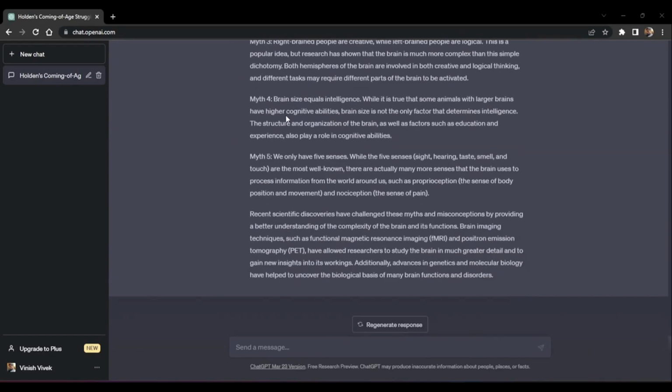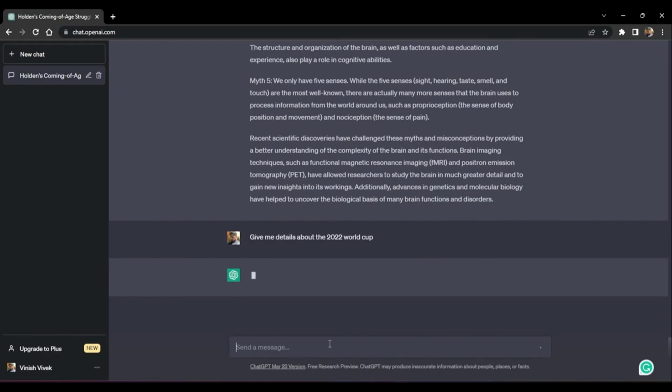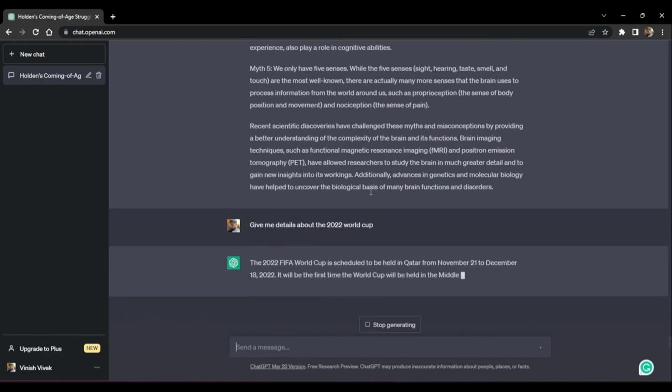So these are some of the many different things that you can do with ChatGPT, and how you can ask it a wide variety of questions from different subjects and different fields. And ChatGPT will very readily answer the question. So if you ask it to give me details about the 2022 World Cup, it may or may not have information about it.